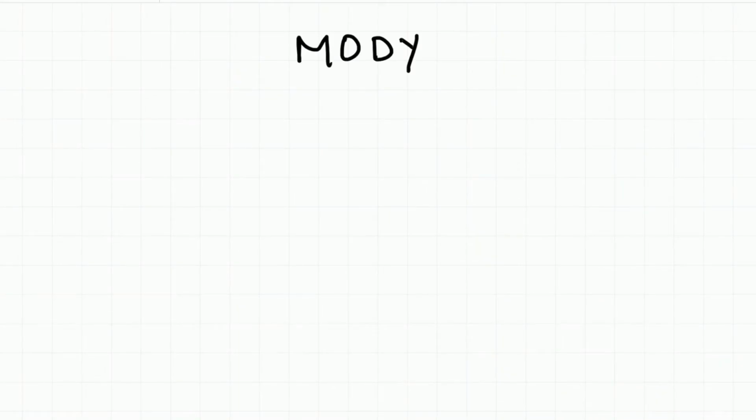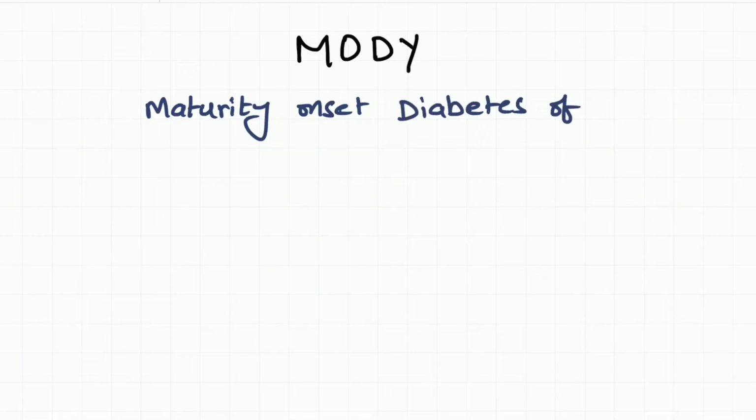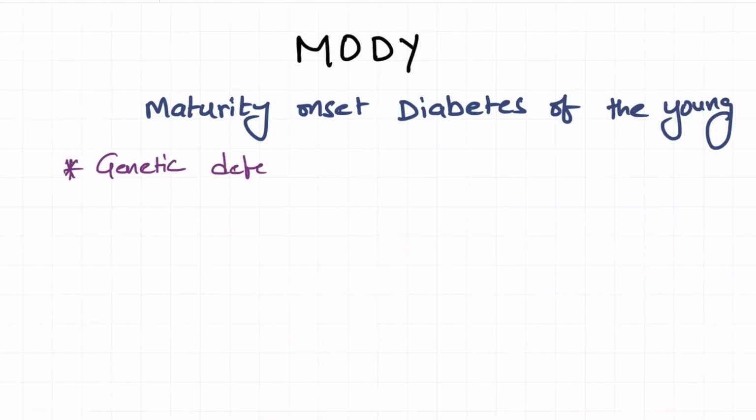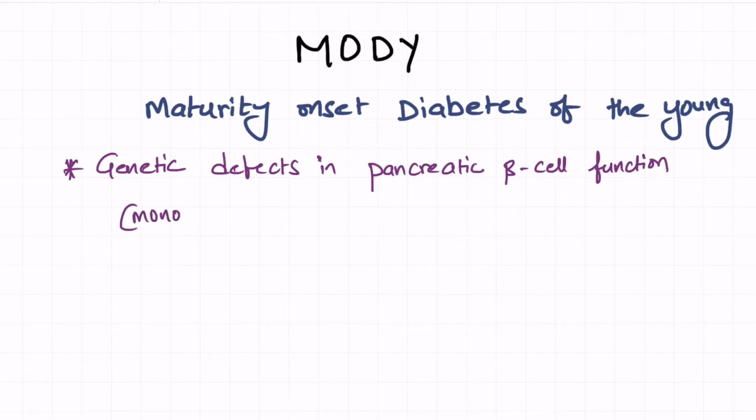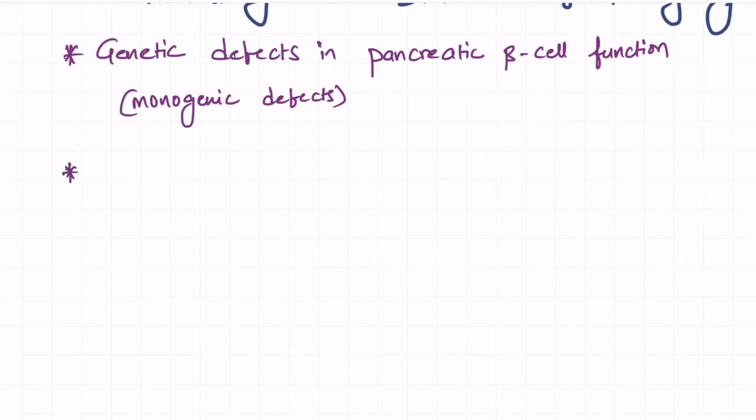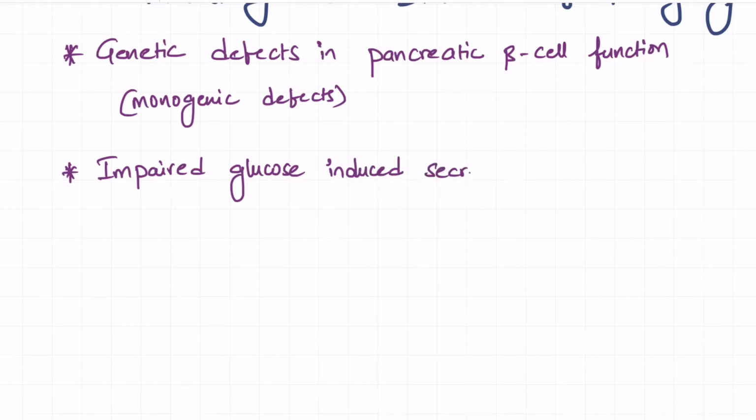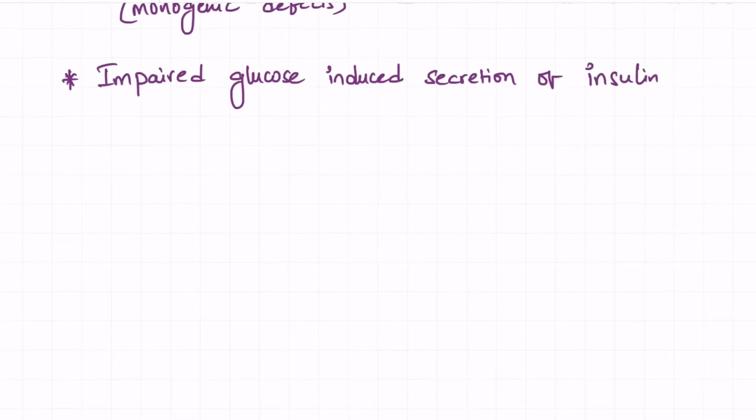Today I am going to discuss this topic, MODY, maturity onset diabetes of the young, which is an endocrinology topic. So what is the problem in these patients? There will be a genetic defect in the function of pancreatic beta cells. So we also call this monogenic defects. There will be impaired glucose-induced secretion of insulin, which results in hyperglycemia.